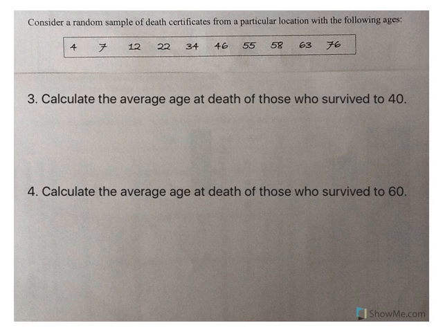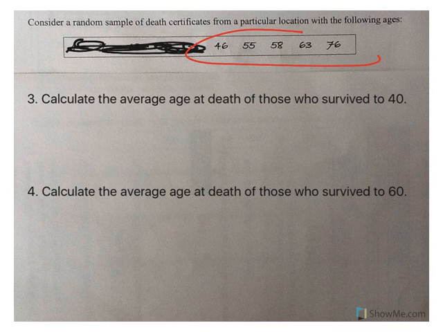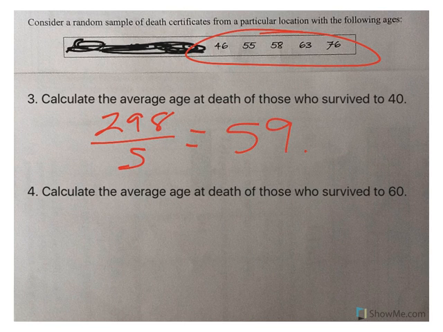Life expectancy at 40. Well, at 40, we only care about those who made it to 40. So we add these numbers together and get 298. There are only 5 of them, so we divide by 5. And if you make it to 40, you can expect to be 59.6.